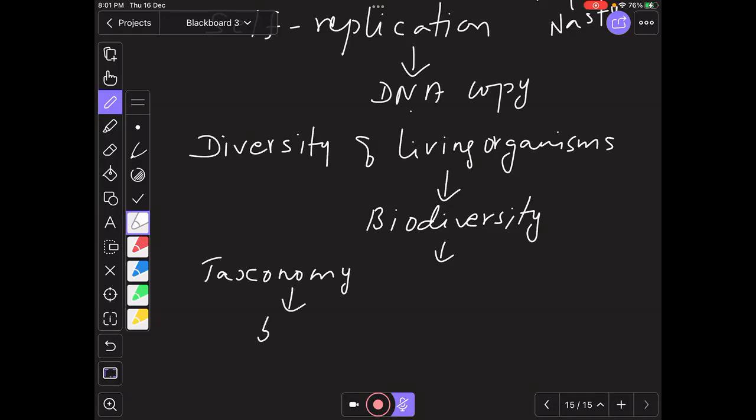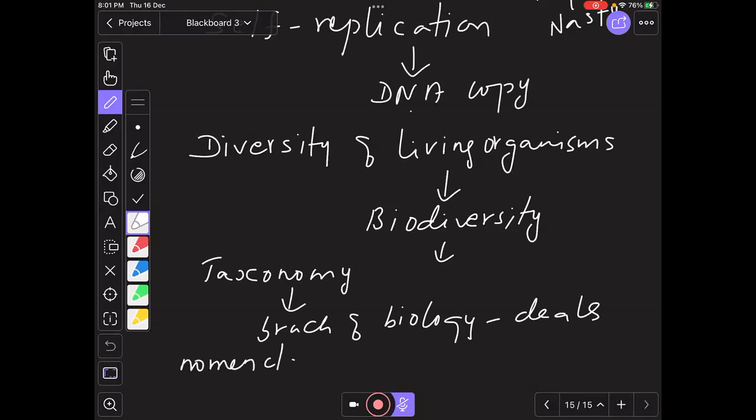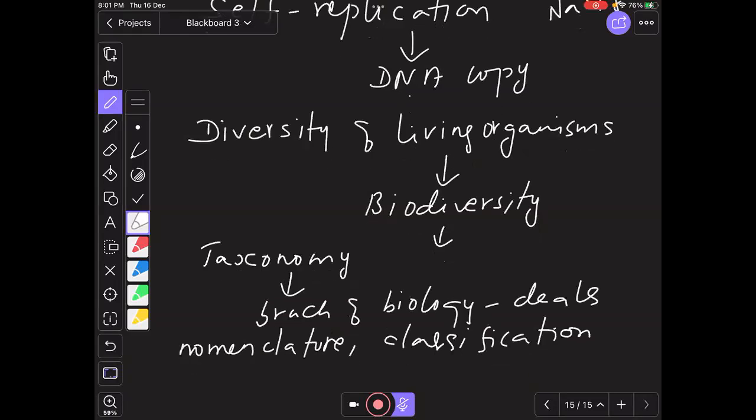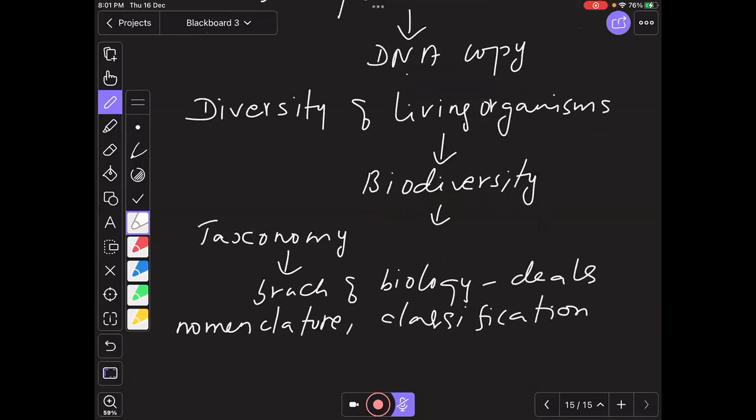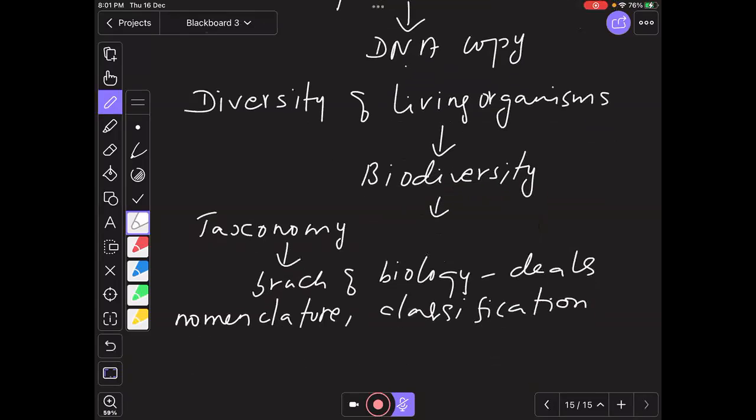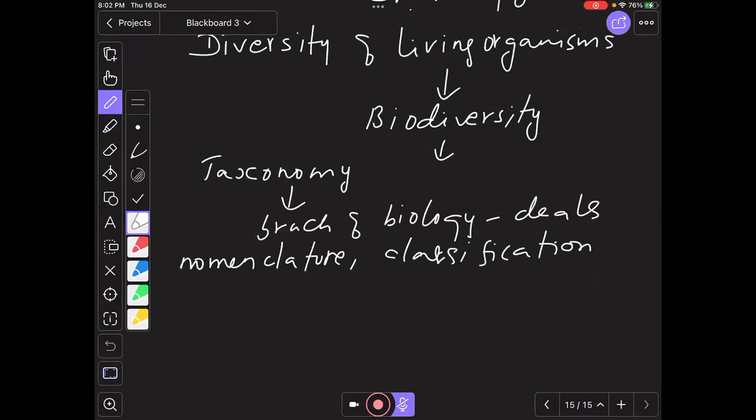Taxonomy is a branch of biology that deals with nomenclature and classification. Exactly what we're talking about is classification. To classify an organism, identifying and naming it is important. So nomenclature, classification of organisms, that is called taxonomy.